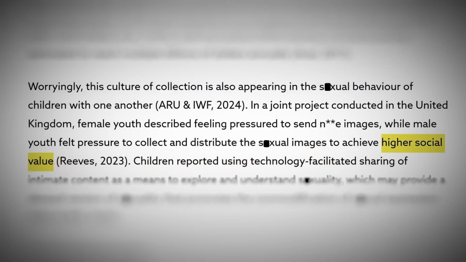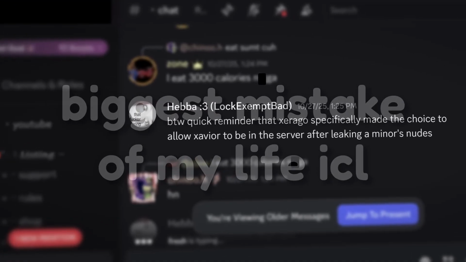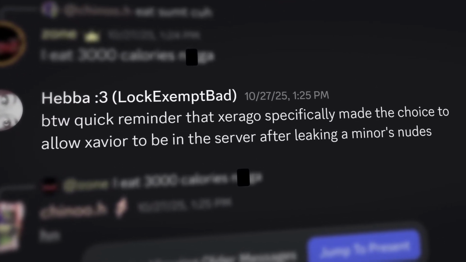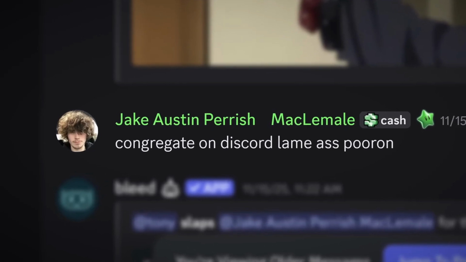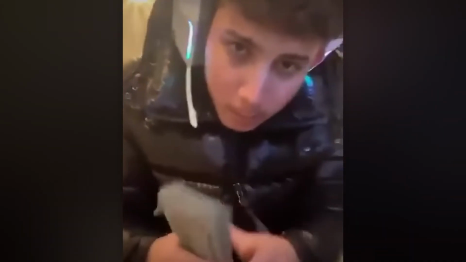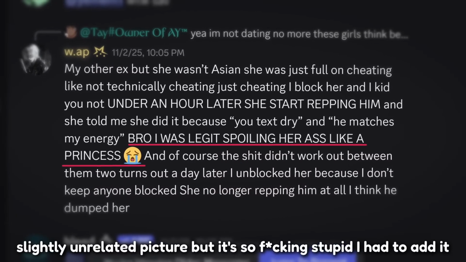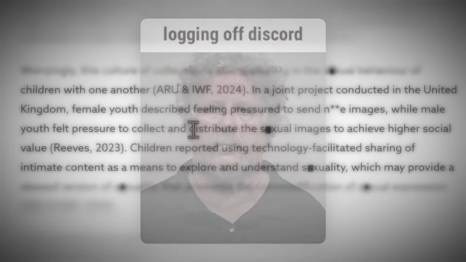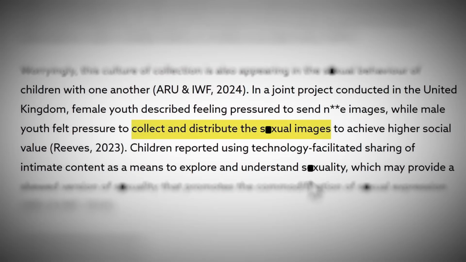And that is deep-rooted in the Discord COM, because if you go on a Discord COM server, 50% of it are people talking about their toxic relationships and leaking CSAM content, and the other 50% are these dudes talking about how they're so rich, you're a poor, and they're gonna go, and I quote, band for band. But they have all this fraud money, and they'll usually spend it on luxury watches and goods to again achieve higher social value, but with that fraud money they will also pay e-girls for nude photos to again get higher social value. And since teenage youth felt pressure to collect and distribute the images, predators will pretend to be teenagers to collect those images to again increase their collection.